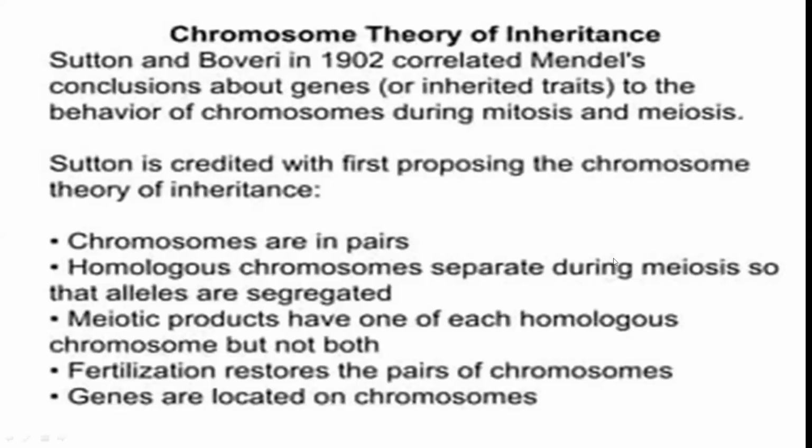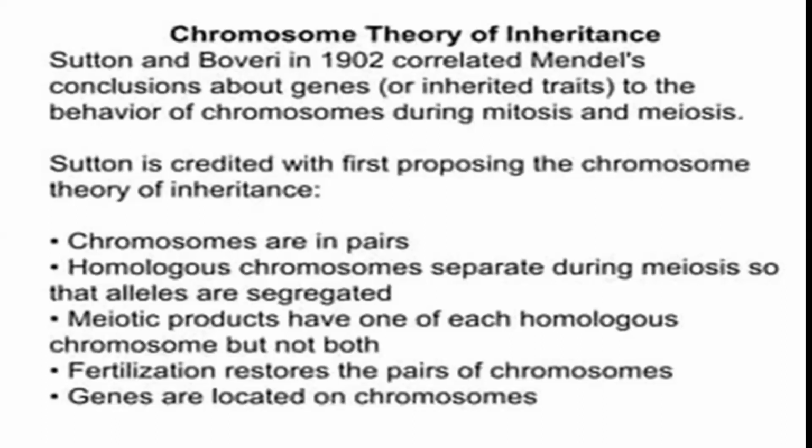Homologous chromosomes separate only during meiosis so that alleles are segregated. During meiosis, or during gamete formation, the homologous chromosomes, that is one paternal and one maternal chromosome, will separate. Meiotic products have one of each homologous chromosome but not both. Okay. It will have one of the two chromosomes, not both.